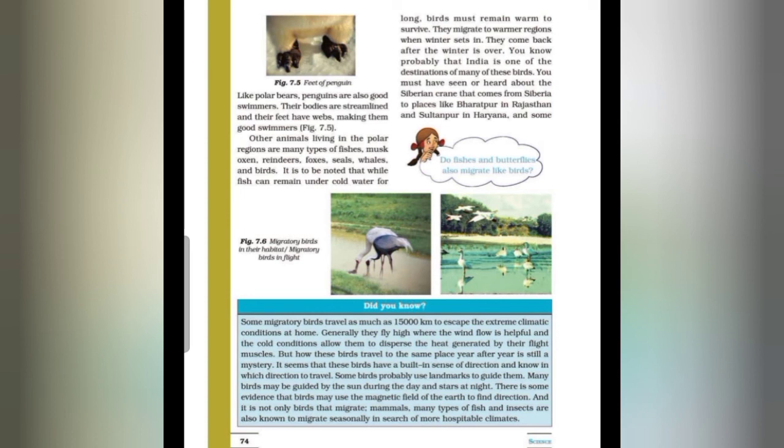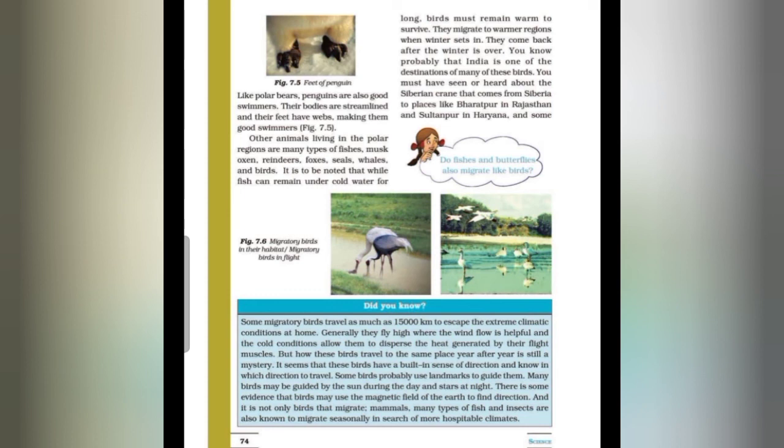Did you know some migratory birds travel as much as 15,000 kilometers to escape the extreme climatic conditions at home? Generally, they fly high where the wind flow is helpful and the cold conditions allow them to disperse the heat generated by their flight muscles.